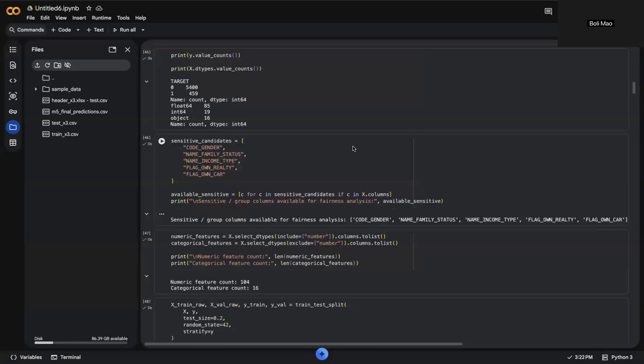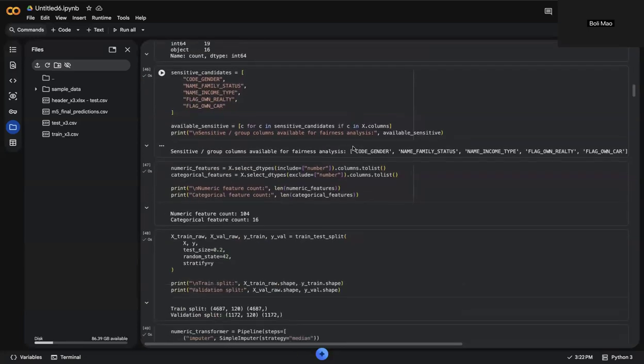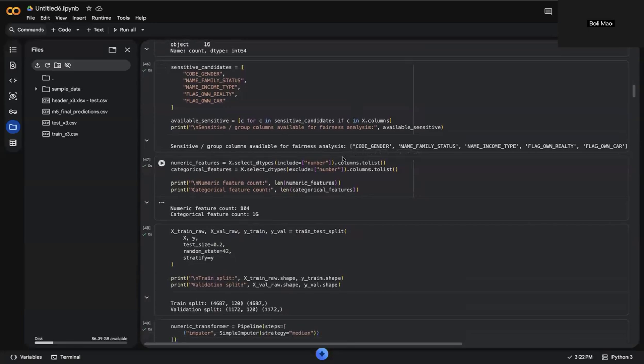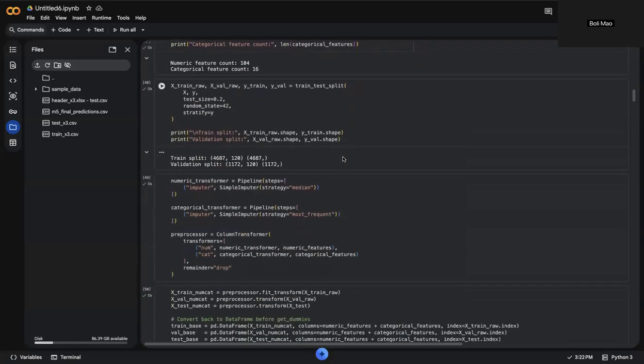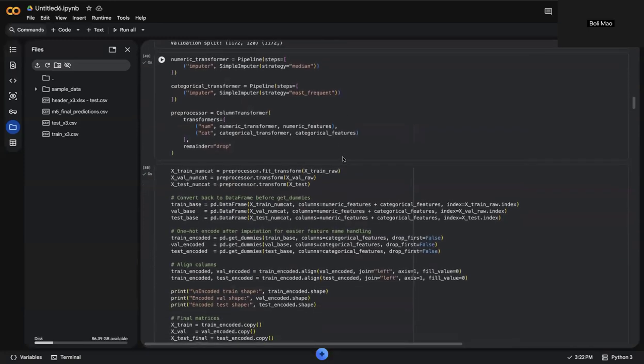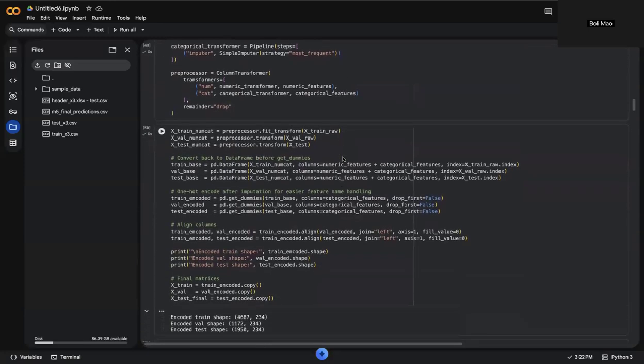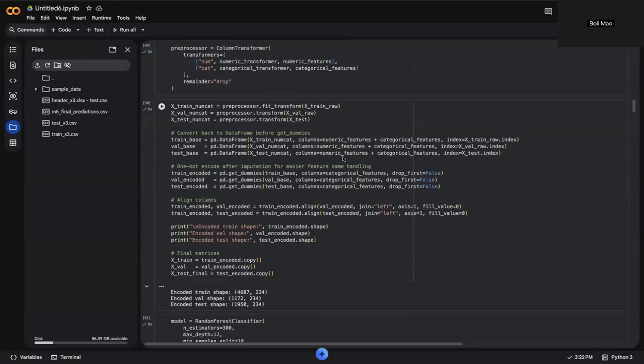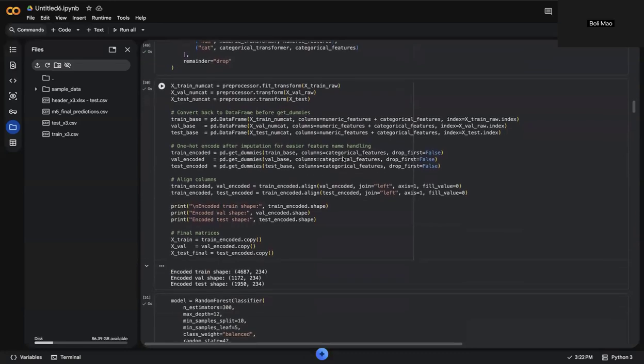To better understand the model's performance, I examined the ROC curve and the precision recall curve. These visualizations show how the model balances false positives and false negatives when predicting default risk.